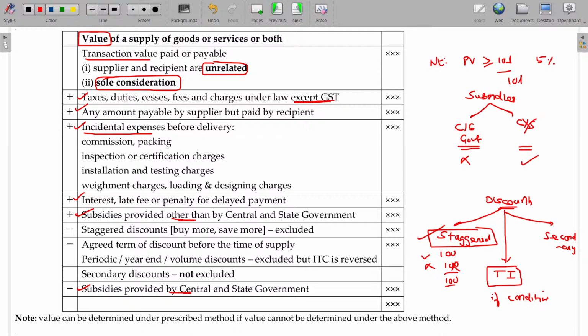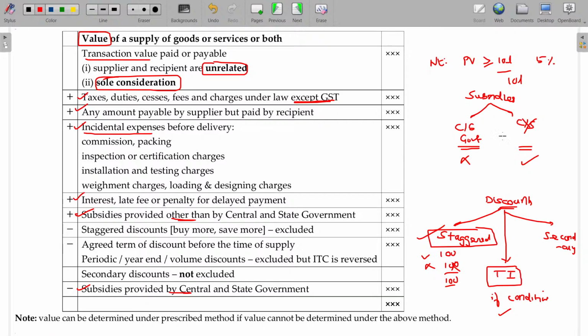So automatically for the entire sales put together, 5% commission, 50,000 is given the last month. Can it be deductible? Yes, because this discount is already stated in the tax invoice itself, but achieved only in the last month.